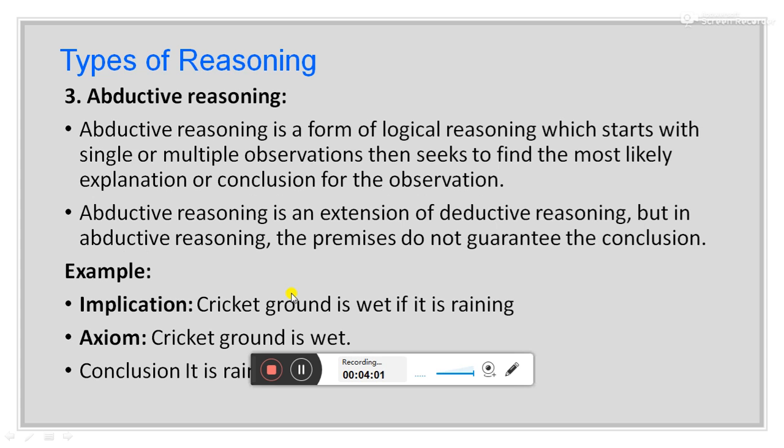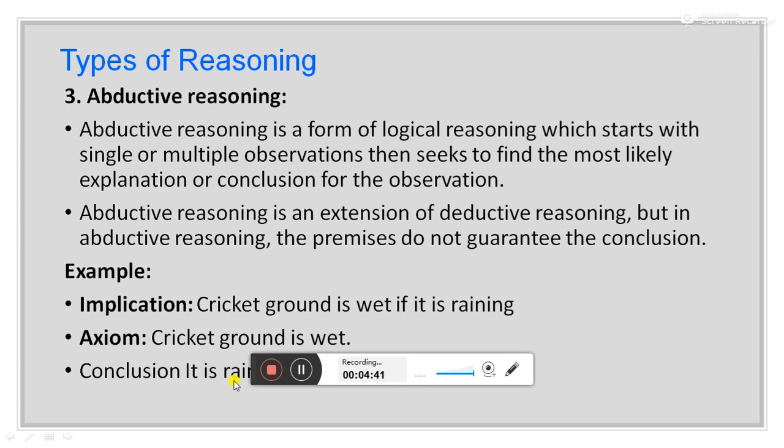Third is abductive reasoning. Abductive reasoning is a form of logical reasoning which starts with single or multiple observations and seeks to find the most likely explanation or conclusion for the observation. Abductive reasoning is an extension of deductive reasoning, but in abductive reasoning, the premises do not guarantee a conclusion. For example, the cricket ground is wet if it is raining. This is the first sentence, and in the second sentence, the cricket ground is wet. So from these two sentences, we are concluding that it is raining.